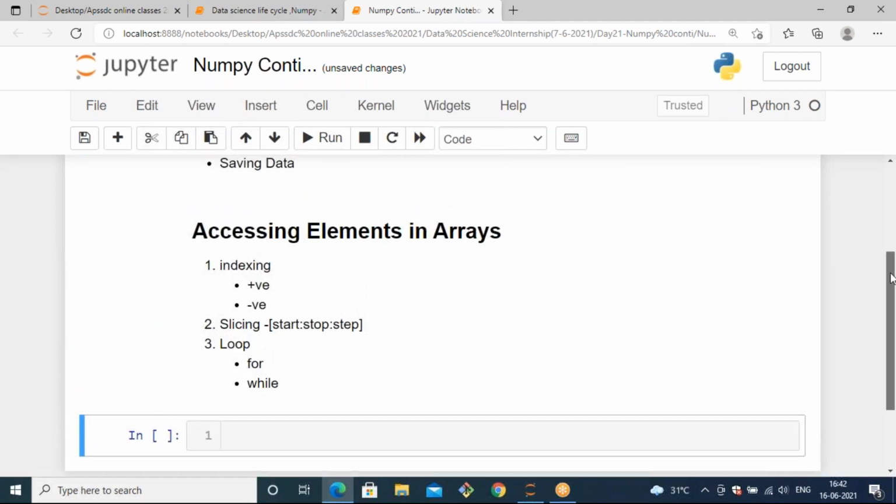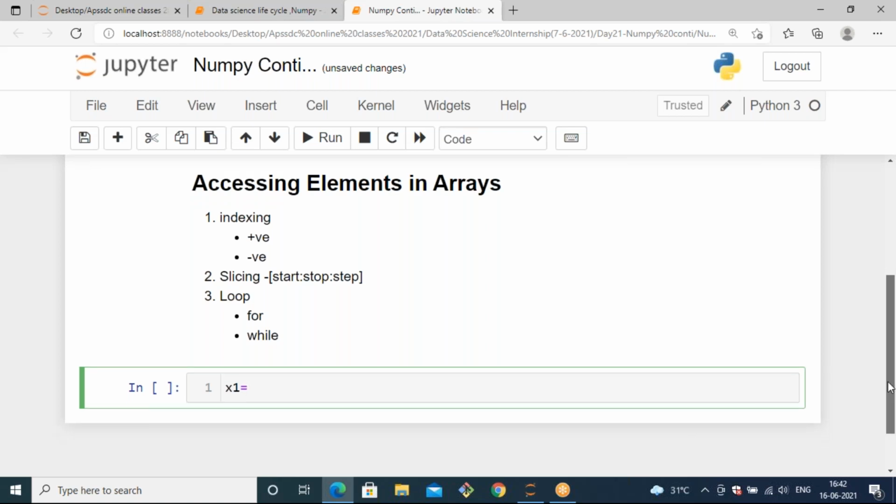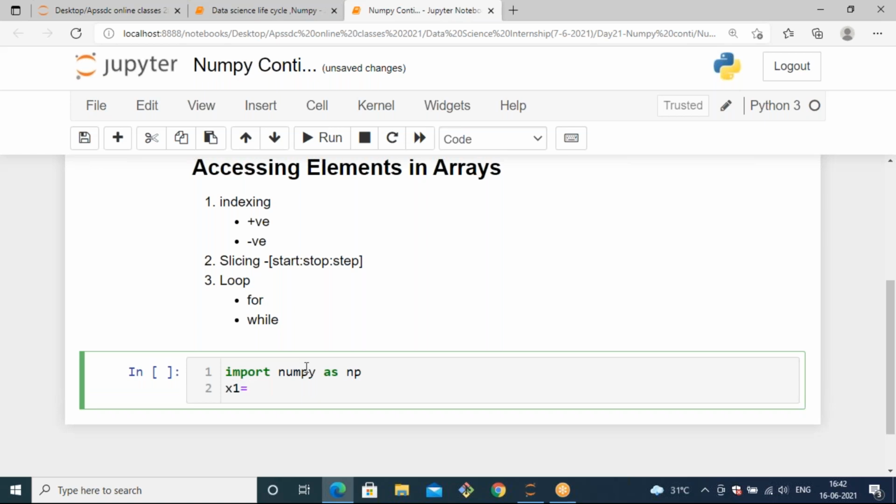For that, I'm creating two arrays, one is one dimension and the other is two dimension. I'm taking one variable, x1, and creating a one dimension array. For that, you need to import numpy first of all, right? So import numpy as np, and then you can create an array by passing a variable name. Here x1 is my variable to create a one dimension array, so I can use np.array of, and here you can mention the data you want to create.